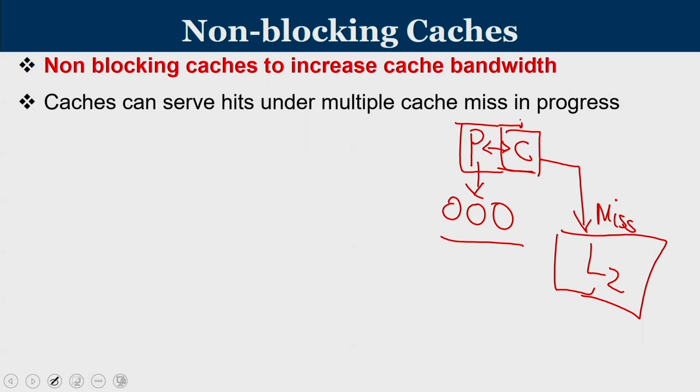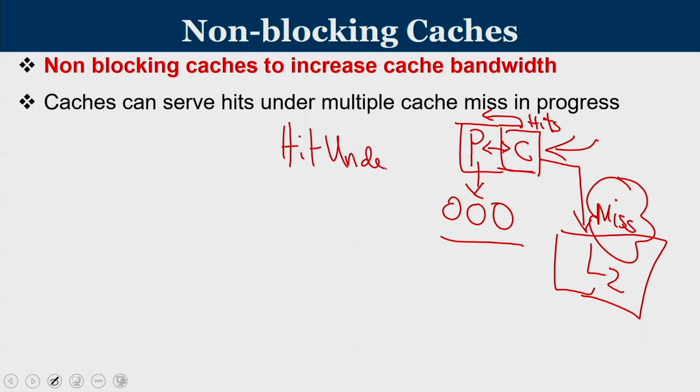So still your cache can supply the hits. This scenario, where a miss is already in progress and we are entertaining hits, is called hit under miss. So the cache can actually supply instructions that are hits when a miss is already in progress.